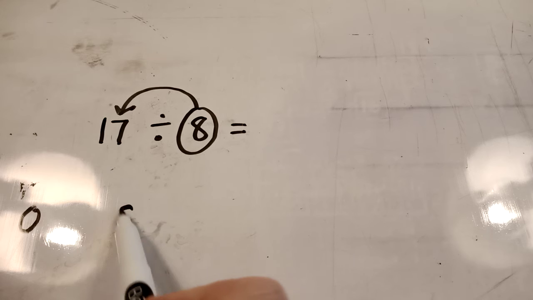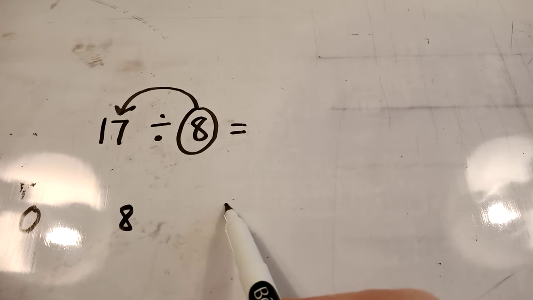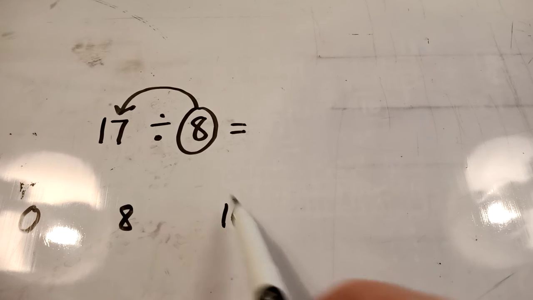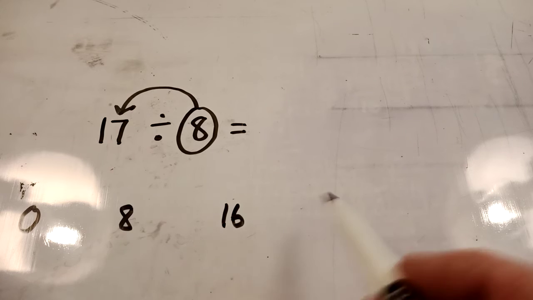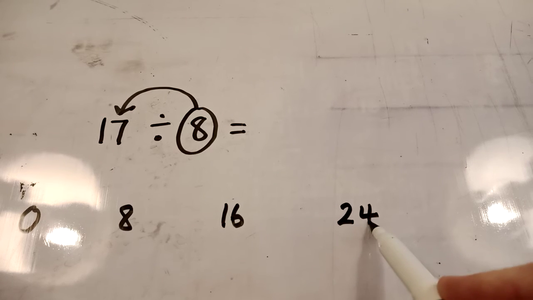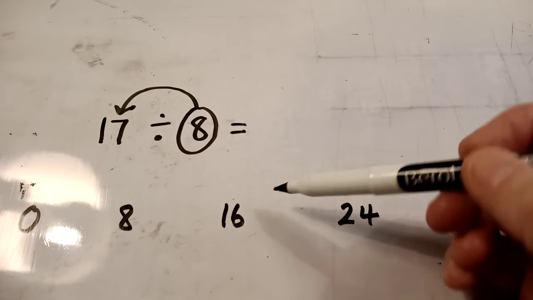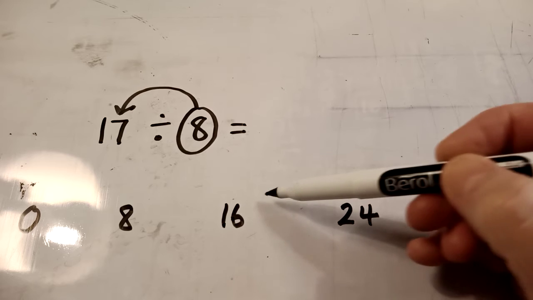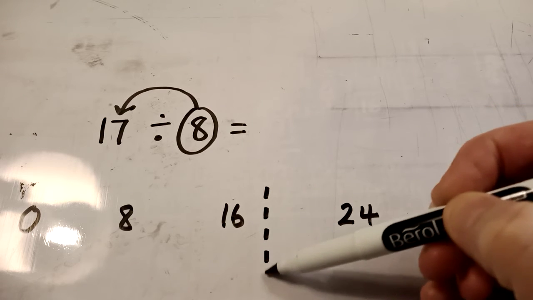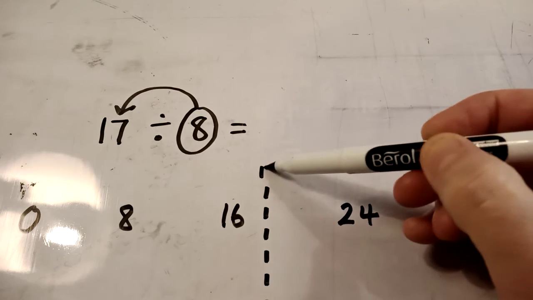0, 8, 16. And we can go past 16 now, can't we? So the next one would be 24. We don't need to go any further because it's 17 we've got. So mark on 17. 17 would be about there. That's where 17 would be.